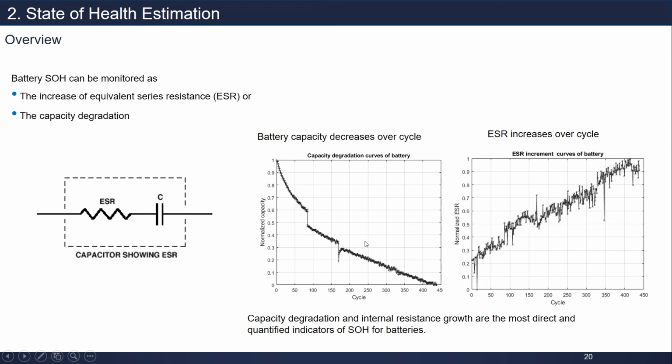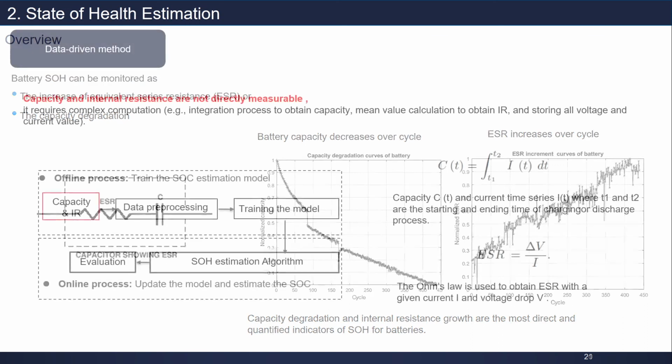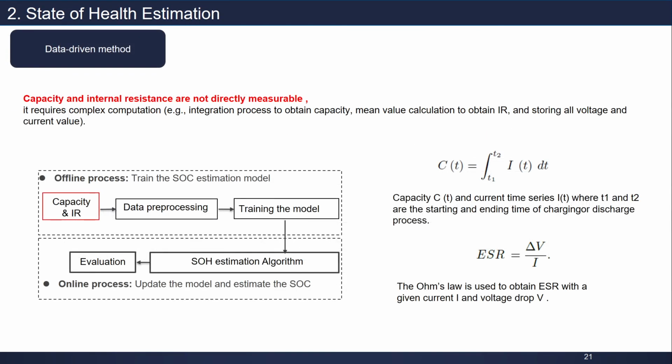Based on this data, we want to build a machine learning model that considers both of these. So here we use capacity and internal resistance, as you can see here. Basically, capacity and internal resistance are not directly measurable, so it requires complex computation. We know that we need both data, capacity and ESR, but we need to do complex computation to obtain them.